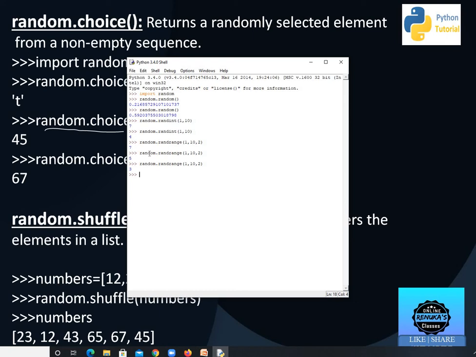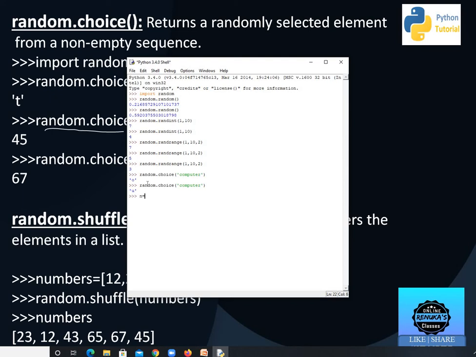Next is random.choice. Random.choice, and in quotes I am giving computer, so it is saying O. Next time if I type the same, it is saying U. So every time it will give us a different character out of the string computer. So that is random.choice.